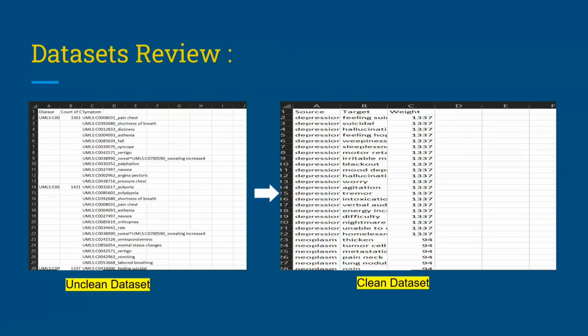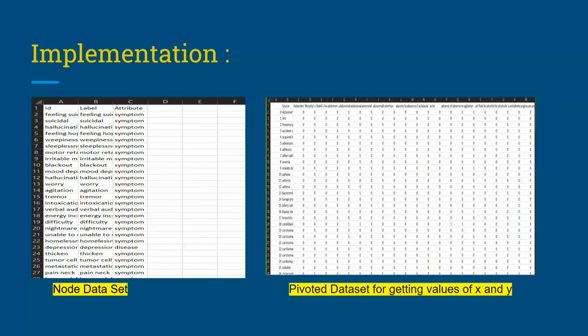Datasets review. We used multiple datasets in our project. First, we had an unclean dataset, which we then converted to a cleaner dataset. Further, we had two more datasets, the node dataset and the pivoted dataset. In the pivoted dataset, there is the source and other attributes. The source is Y, which we need to predict, and the other attributes are symptoms according to the disease.